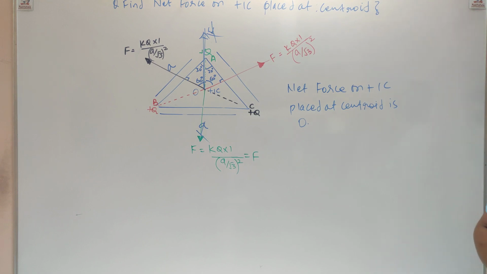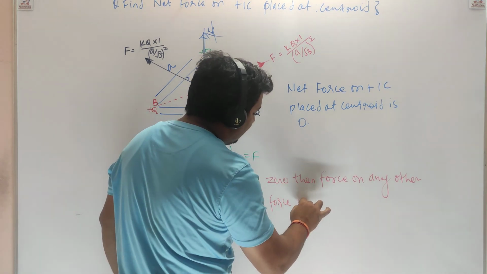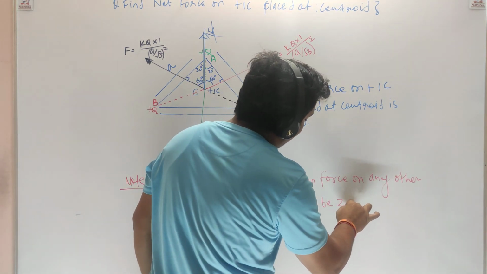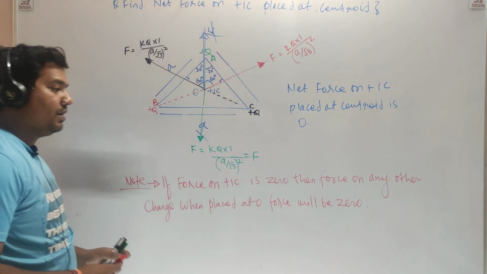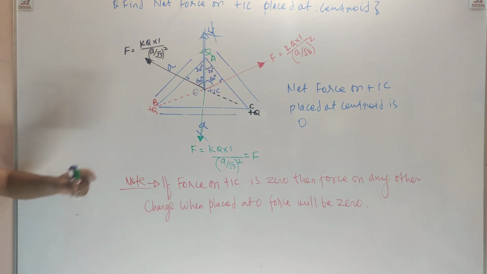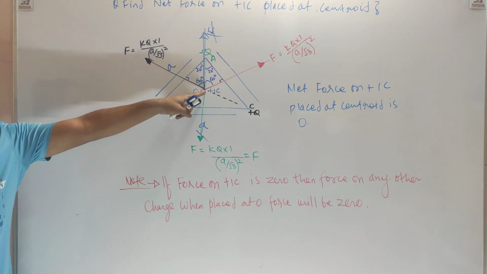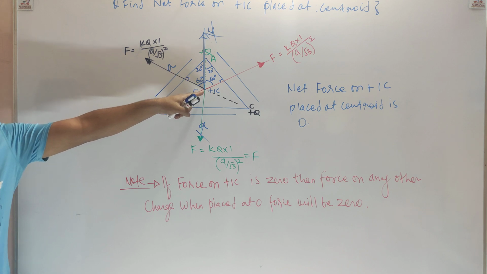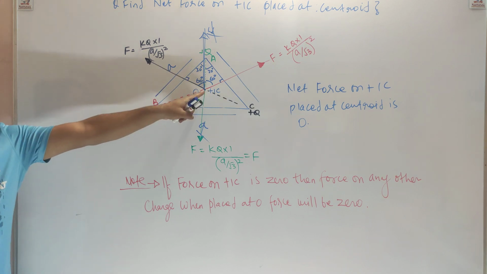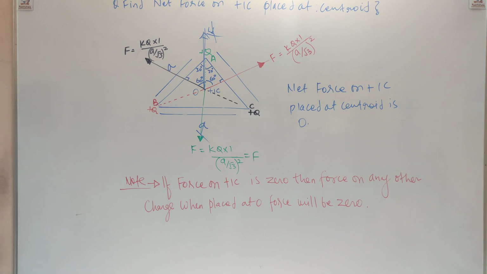So when we put +1 coulomb at the centroid, the net force on it will become 0. If the force on 1 coulomb is 0 at the centroid, then when you put any other charge at the centroid, the net force on that particular charge will become 0.